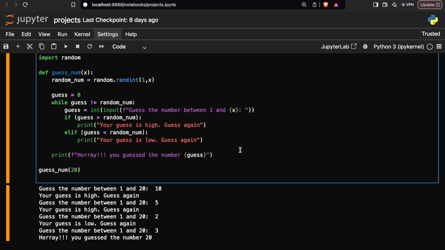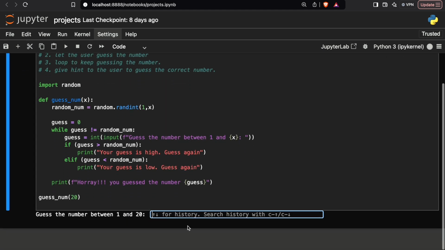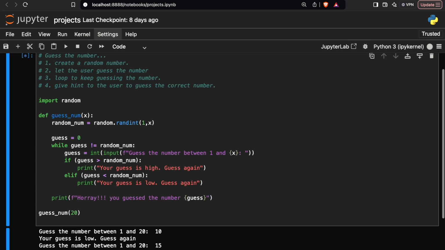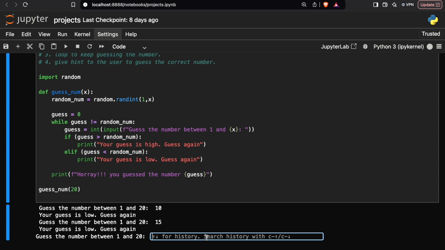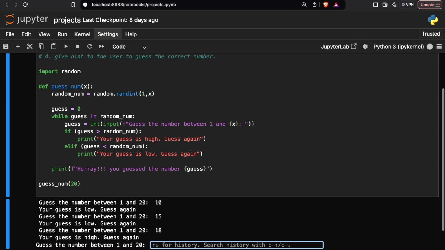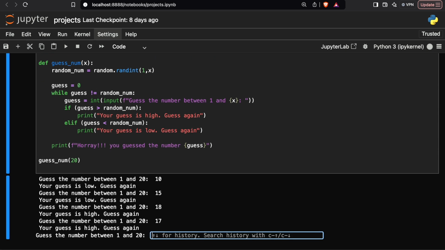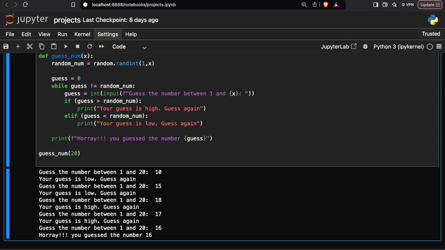All right, fine. Let me run the code one more time. Let's suppose I guess the number 10. 10 is actually low. All right, I will go with 15. 15 is also low. All right, I will go with 18. 18 is high. Then let's go with 17. 17 is also high. 15 is low. Then it must be 16. All right, so it's saying, hooray, you guessed the number 16.